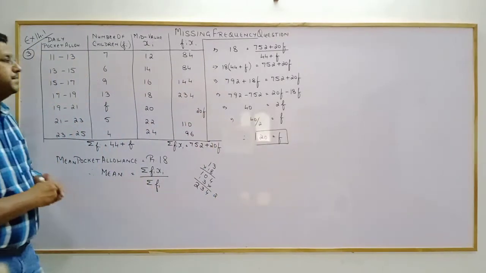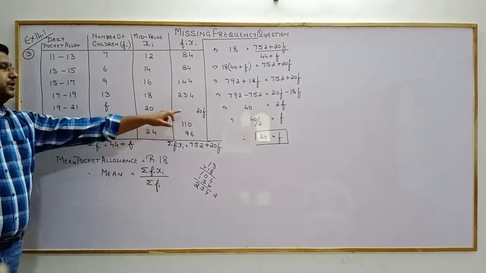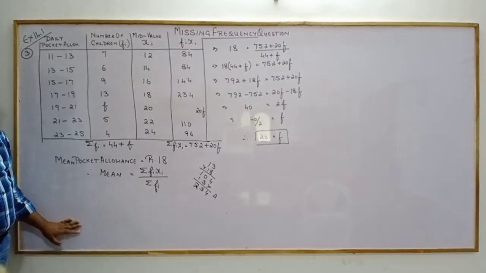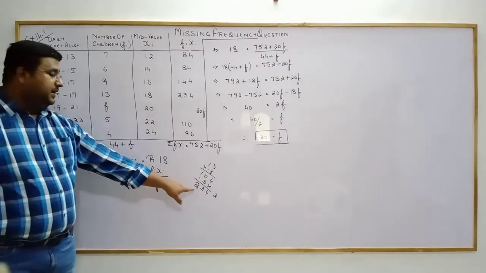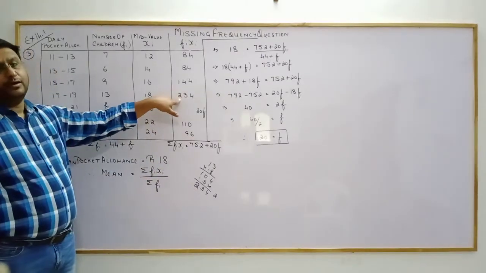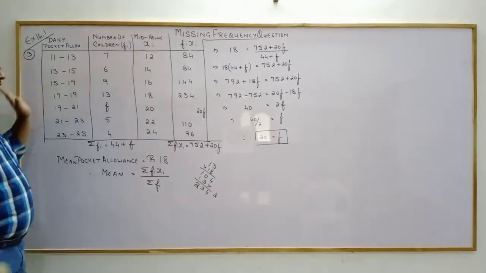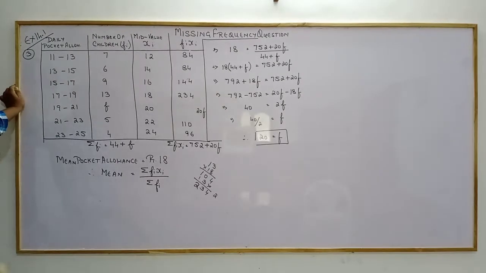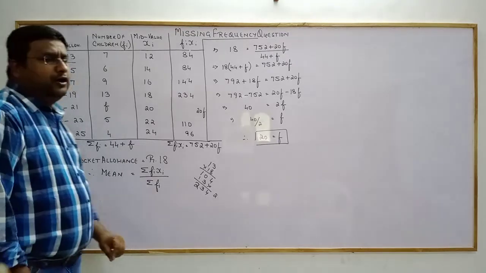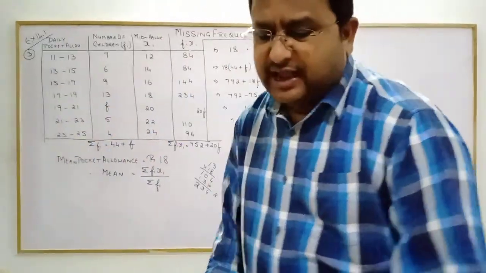Any confusion? Simple calculation. You have to keep in mind all these things. Clear? And as you saw, one simple multiplication mistake can make everything wrong. Missing frequency, only one question is there for mean. When I give you questions in the document section, you will find more questions. One more question is there of the same kind, but it is in median.